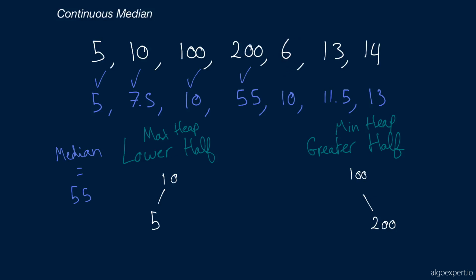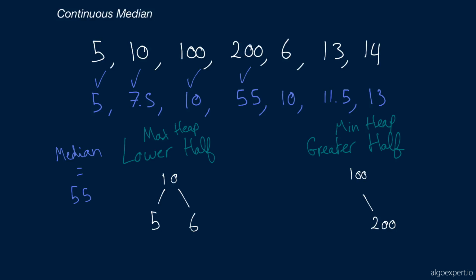First, we have 6, so let's add 6. Compare 6 to the maximum value of the lower half. We notice that 6 is smaller than 10. So 6 is going to be inserted here in the lower half. And now we're going to recompute the median. First of all, do we need to rebalance the heaps? No, because the lower half has length 3. The greater half has length 2. So we don't need to rebalance the heaps. They only differ by 1 number.